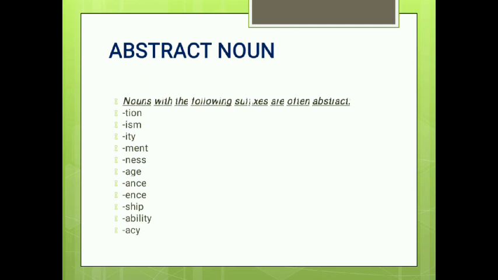An abstract noun ends in tion, sion, ism, ity, y, ment, ness, age, dge, ance, ence, ship, ability, like accuracy, information, modernism, achievement, blindness, old age, importance. These all are suffixes. We can find abstract nouns by keeping these things in our mind.